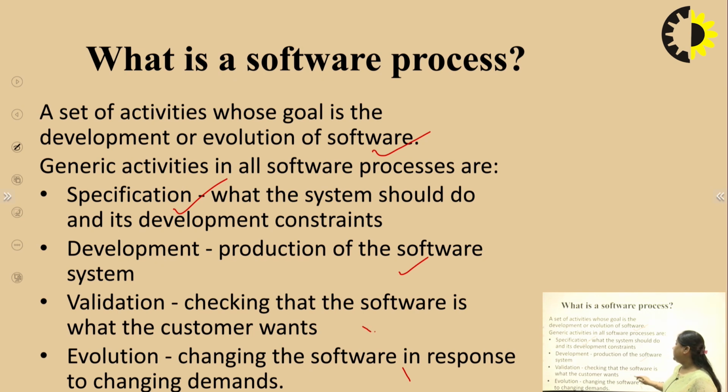Validation is checking whether all the steps that have been used are working fine or not. That is checked in validation. Evolution is changing the software in response to changing demands.